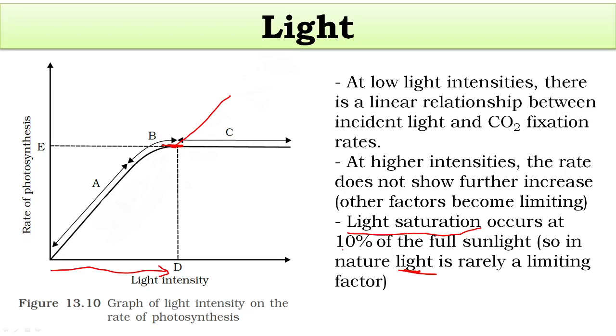In nature, light is rarely a limiting factor. So unless a plant is growing in a shaded area or in a dark room, light is rarely a limiting factor for the photosynthesis rate. Even though it affects the rate of photosynthesis, it is rarely a limiting factor. So this is the graph for light.